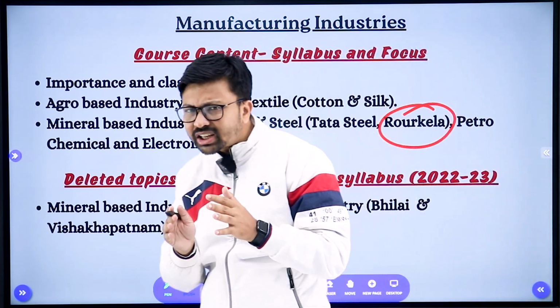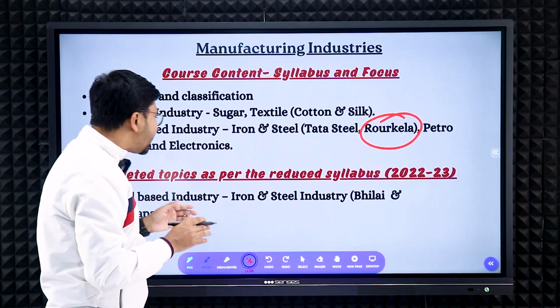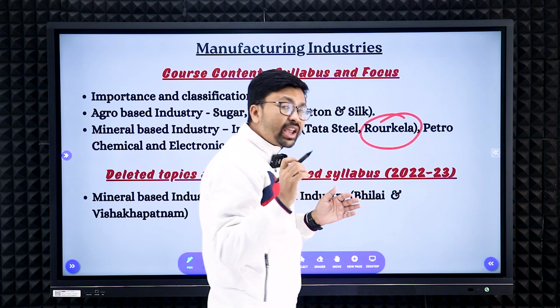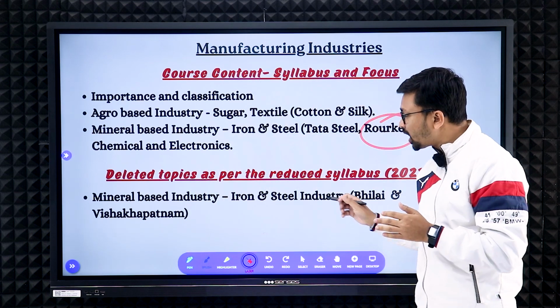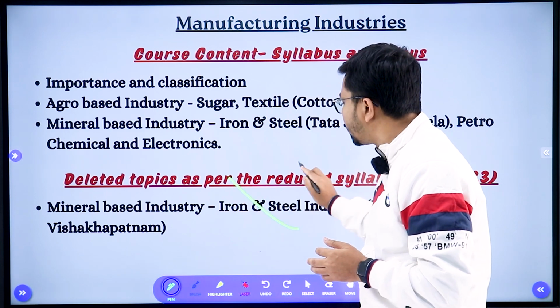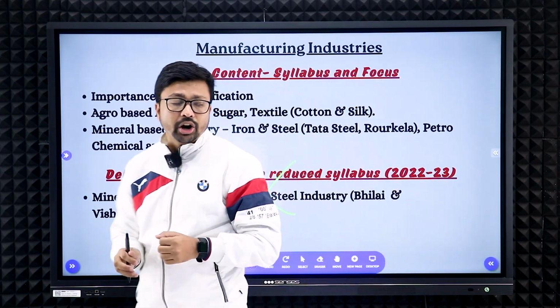And now, what are the things you don't need to study? That is the iron and steel industry, Bhilai and Visakhapatnam. Here you can see Bhilai and Visakhapatnam, that you don't need to study at all. So this has been deducted from your syllabus for 2023.